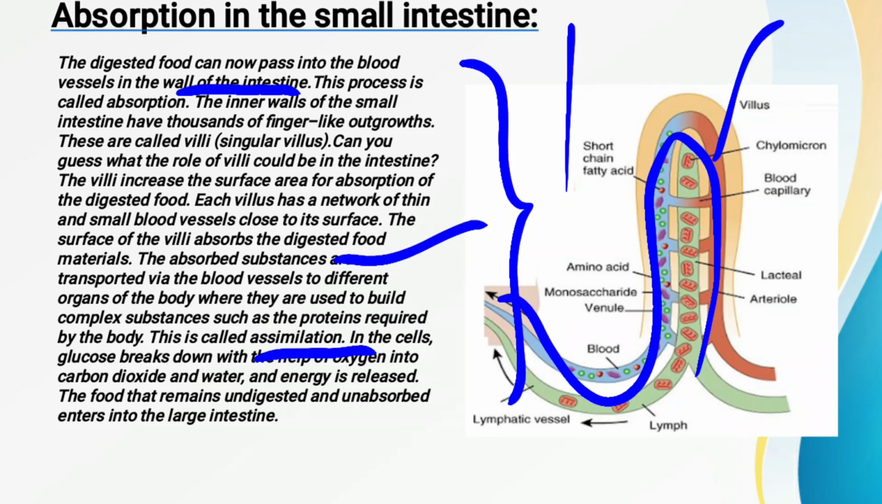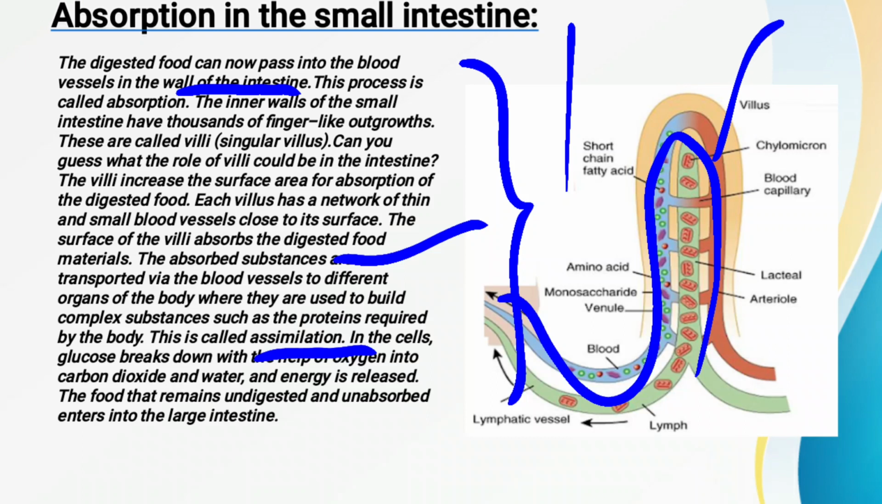What is the function of the villi? So listen very carefully: the function of the villi is that it increases the surface area for the absorption of food. First of all, what is villi? Villi are finger-like projections or outgrowths, and they are present in enormous numbers. So these villi increase the surface area for the absorption of food, because when there is absorption, then only we get the energy.